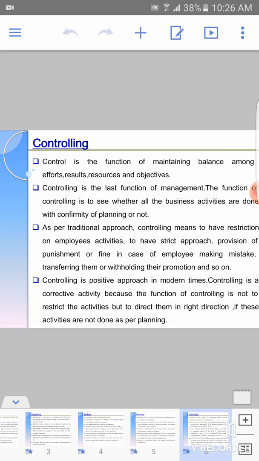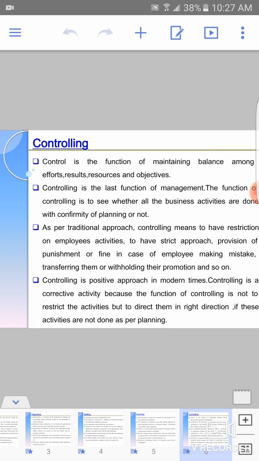But now, in modern times, the approach is positive. Controlling is a positive approach in modern times. Controlling is a corrective activity, because its function is not to restrict the activities but to direct them in the correct direction, to check whether these activities are done as per planning or not.